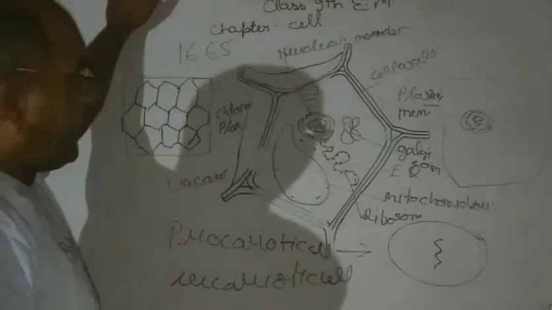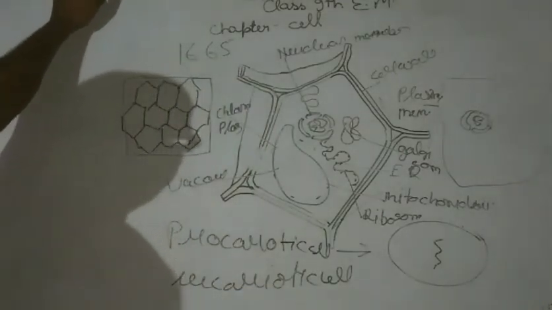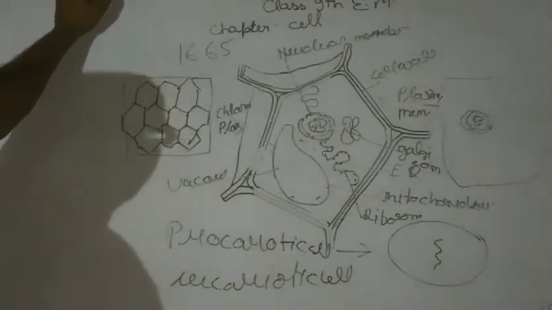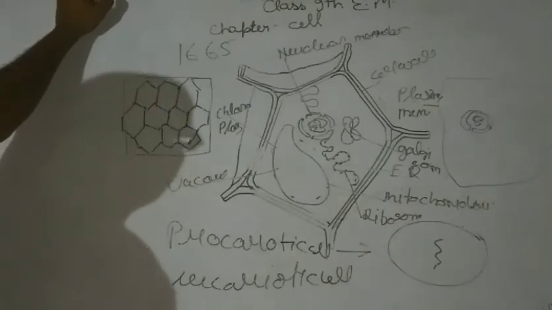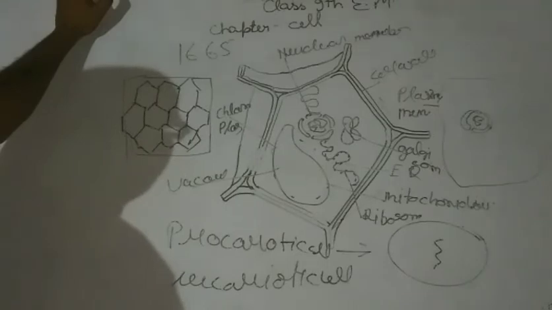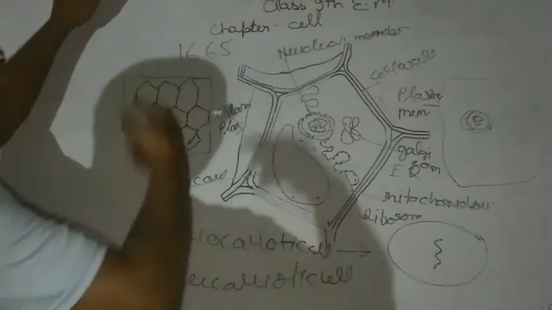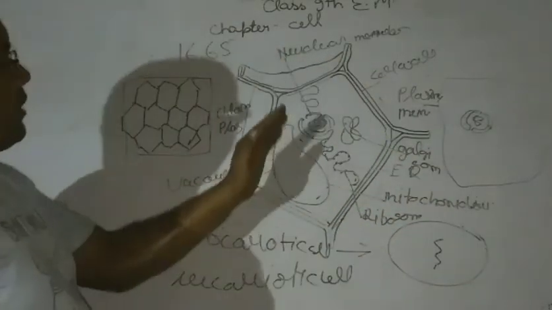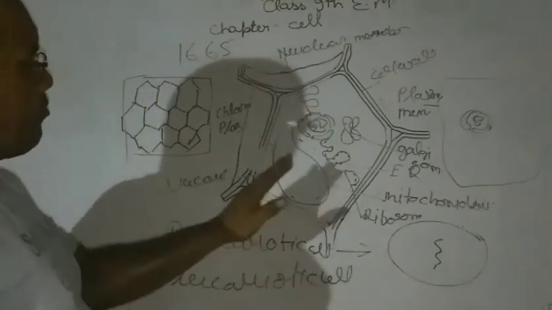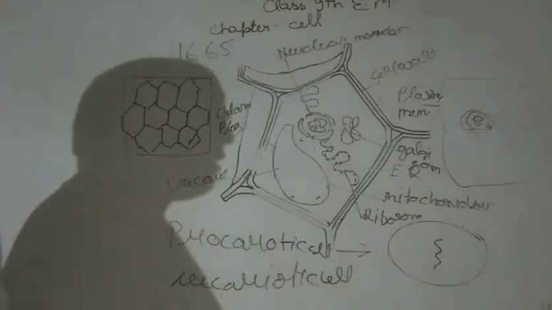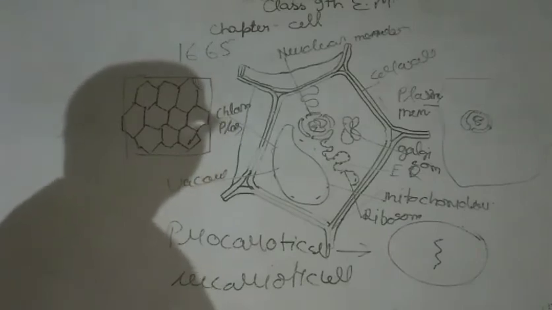The definition of the cell, simply, is the unit of life, but the complex definition of the cell is the structural and functional unit of living things. Non-living things are not included by the cell. They are known as matter. After death or decay, things change into matter, but the cell is living. The cell is the structural and functional unit of living things.